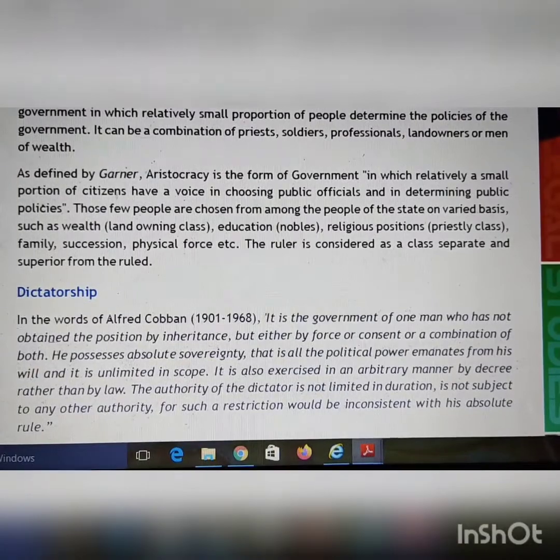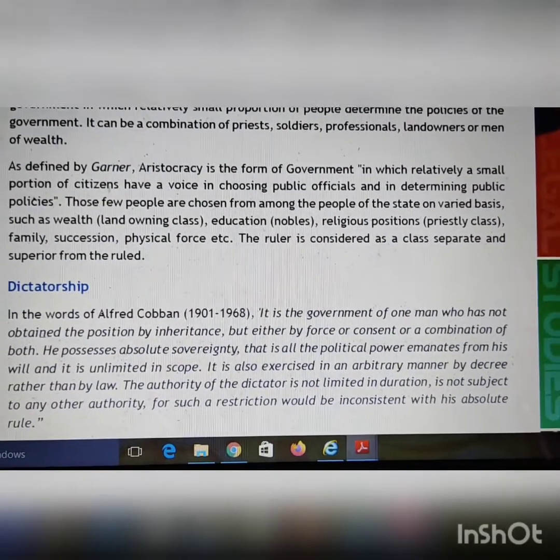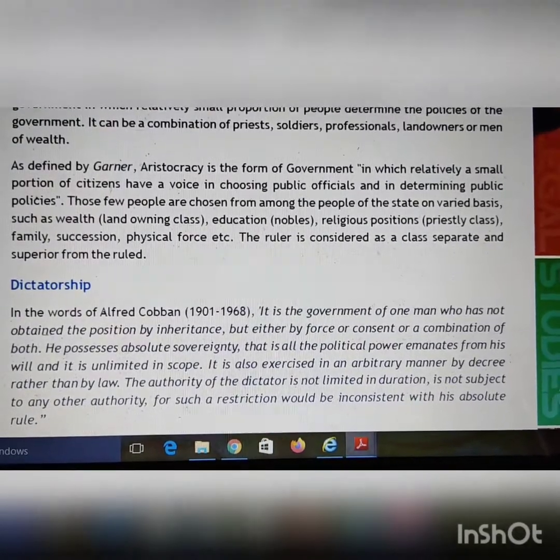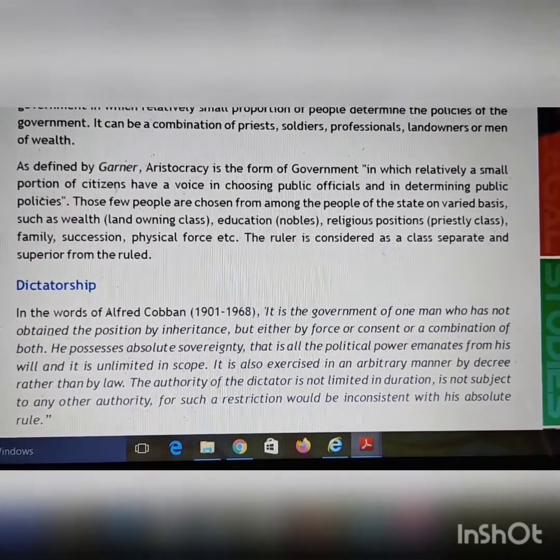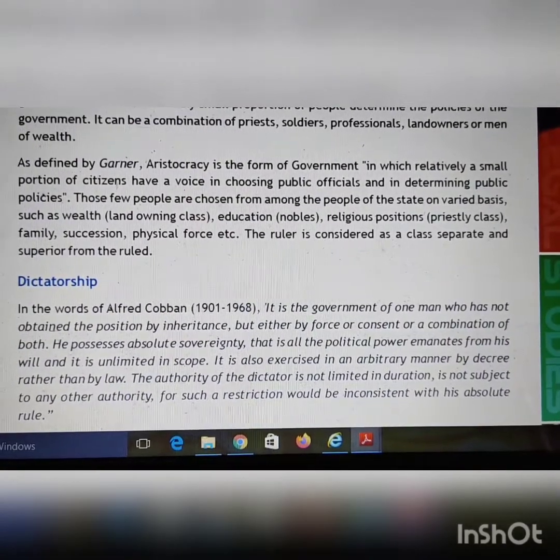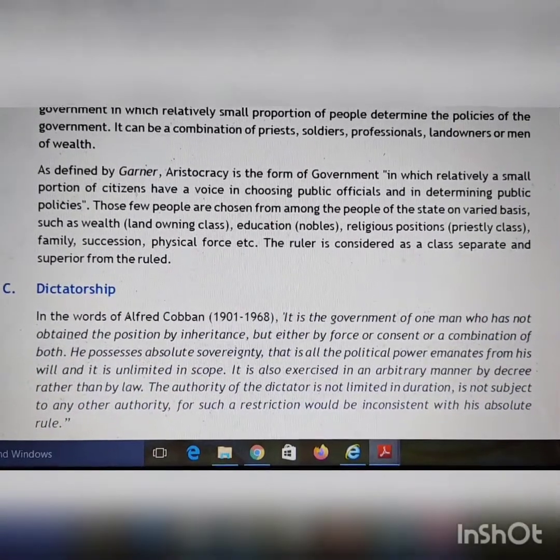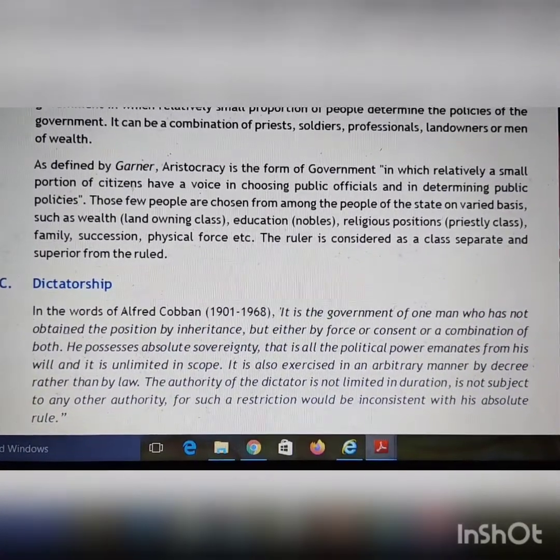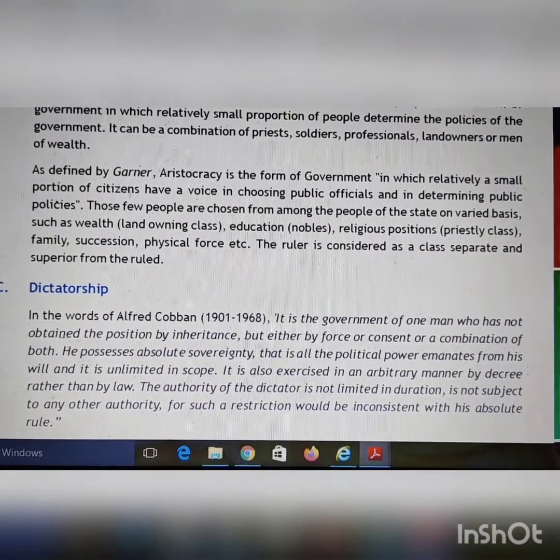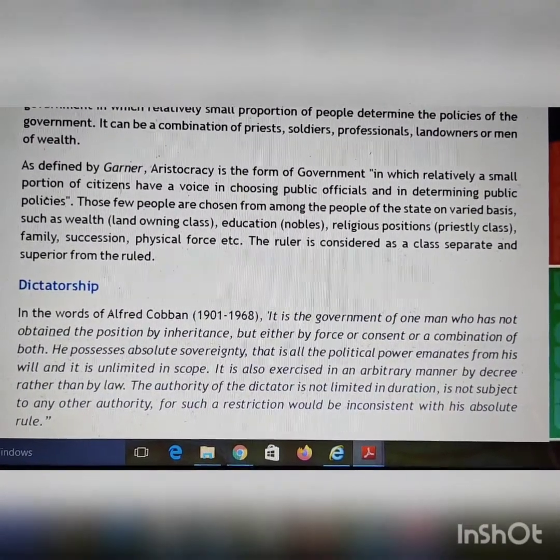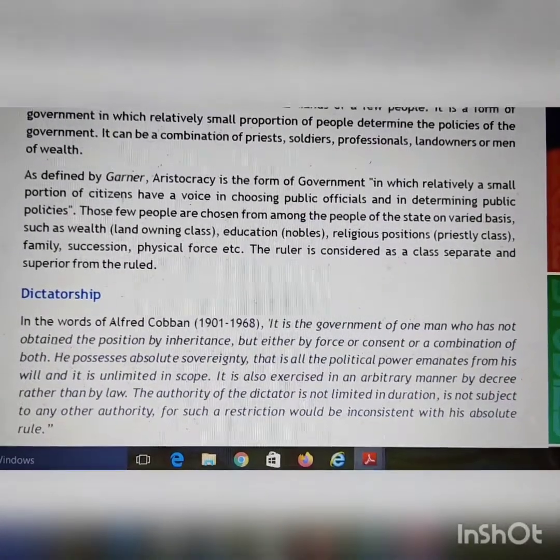Those few people are chosen from among the people of the state on varied bases such as wealth, education, religious positions, family, succession, physical force, etc. The ruler is considered as a class separate and superior from the ruled. So the ruler is considered to be a separate class and he is considered to be superior to the people over whom he is ruling. तो ruler को एक अलग ही रैंक, अलग ही क्लास माना जाता था और वो हमेशा सुपीरियर होता था उन बंदों से जिन पर वो रूल कर रहा है.